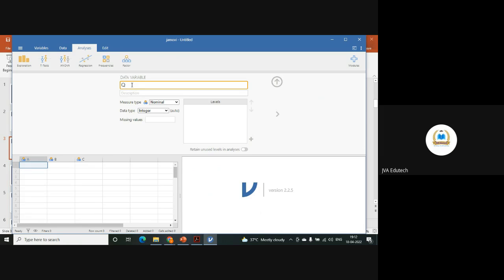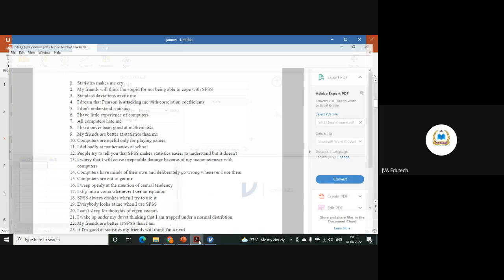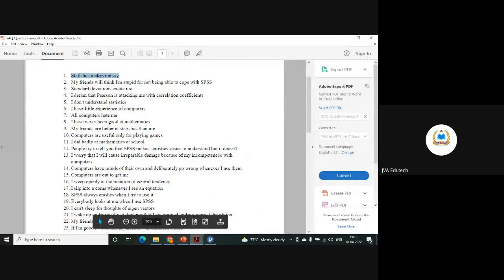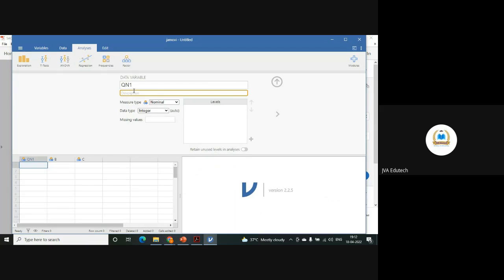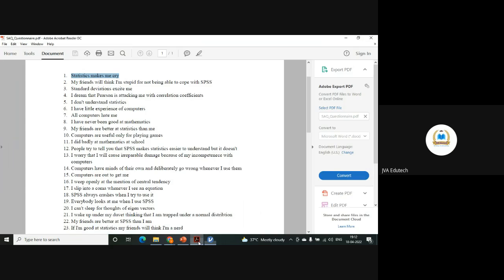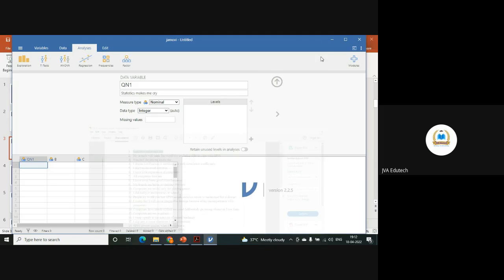We are naming it question number one. And in the description, whatever you want to be printed in the output, you can put in the description. Normally we put our entire question or statement in the description. Now, what kind of measurement is it? We have taken it on a 5-point Likert scale, so basically it's an ordinal measurement. So here, ordinal,